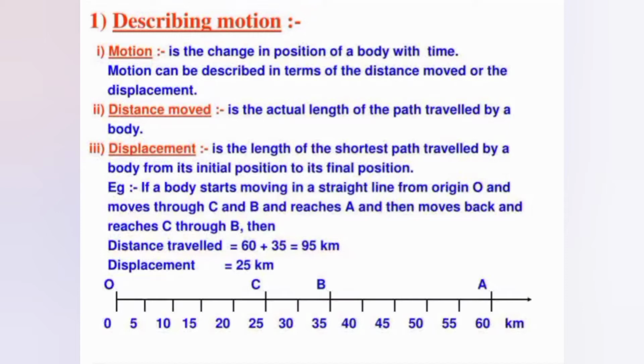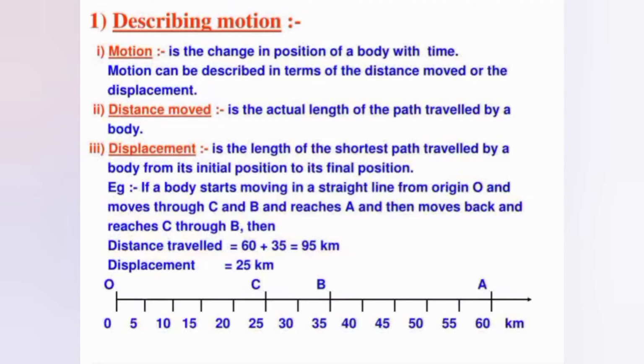What is distance? Distance is the actual length of the path travelled by the body, covered by a moving body, irrespective of the direction in which the body travels. That means it does not depend on the direction. It is a scalar quantity and its SI unit is the meter.